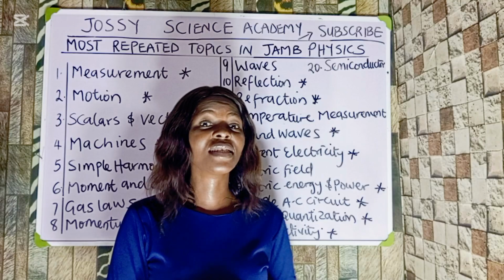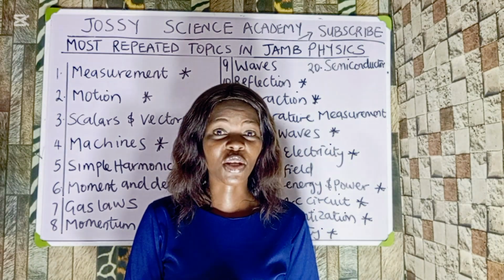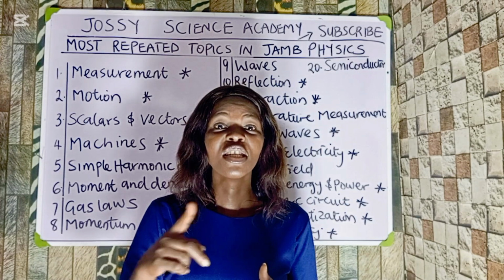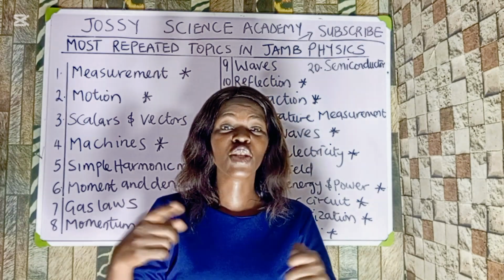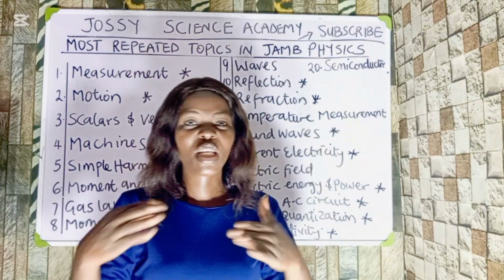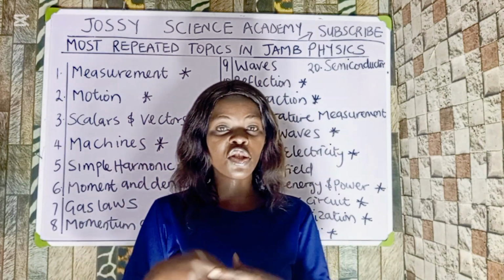The last but not the least is semiconductors. You know what semiconductors are? The p-type semiconductors, the n-type semiconductors, the p-n junction, the carriers of electricity in semiconductors, the carriers of electricity in metals. These are the topics you must know as you prepare for this JAMB.